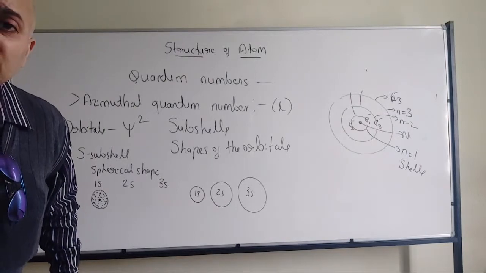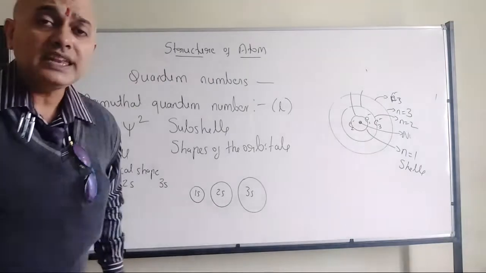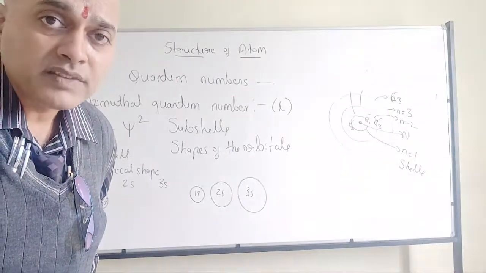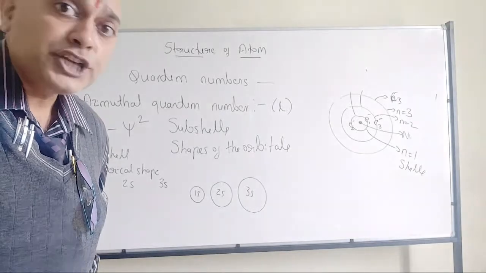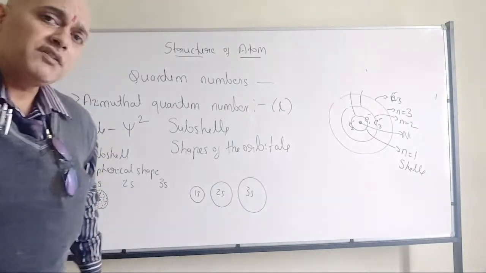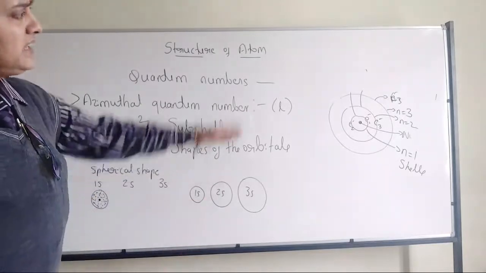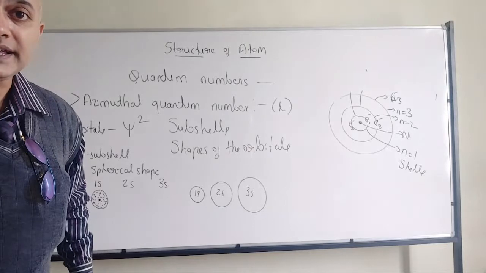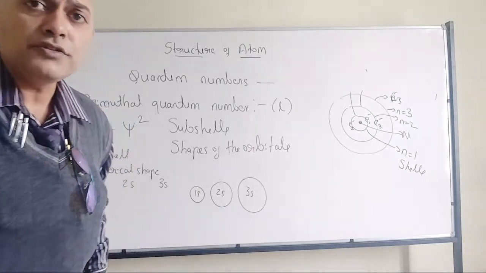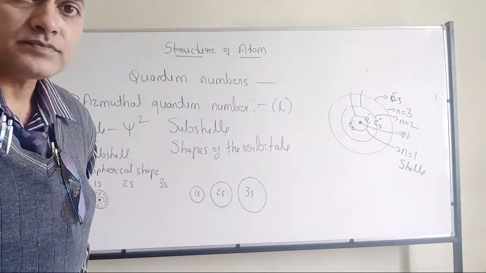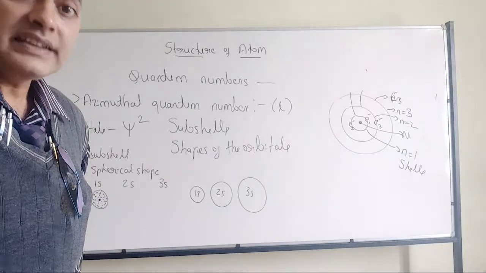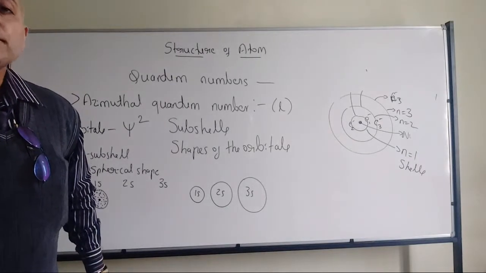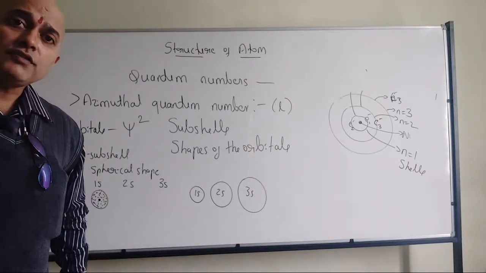So size of this subshell is going to be decided by anyone? Shape will remain the same. Whichever S subshell you take from any of the energy levels, it will be spherical in shape only, but size will vary. So size of an S subshell is going to be decided by anyone? Yes, it will be decided by the n value, that is the principal quantum number. All of you got my point?